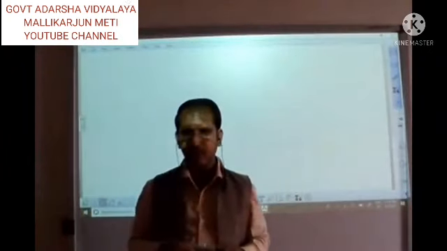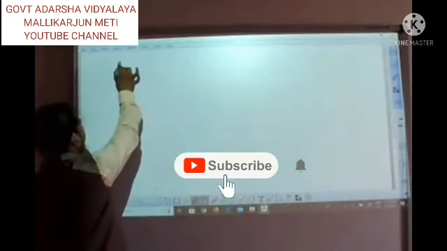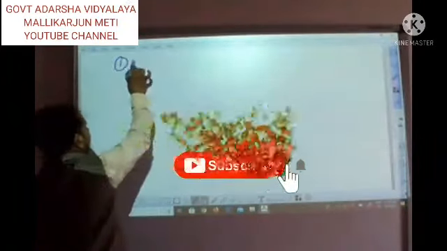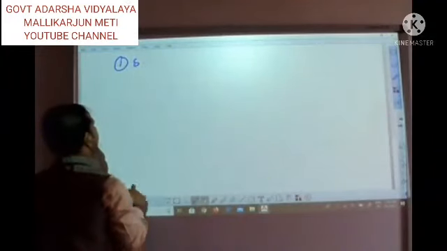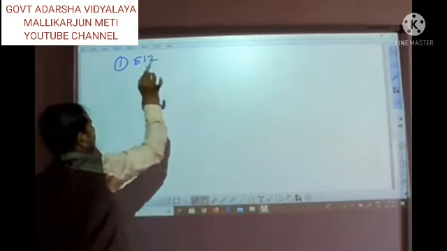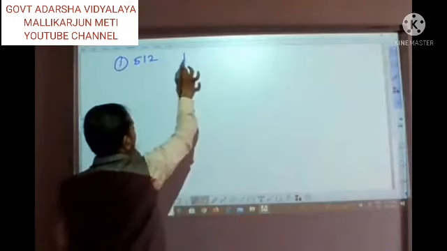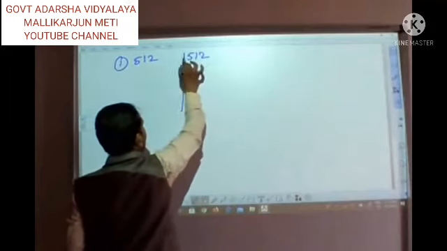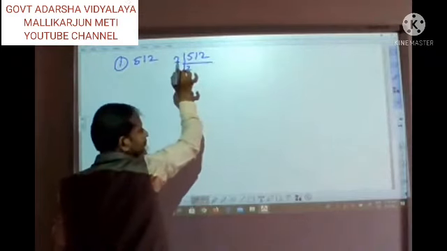Okay, let us discuss one more point. Another problem, let us do it. We will take 512. How to solve this 512? First we are going to divide it by 2. 2 2s are.